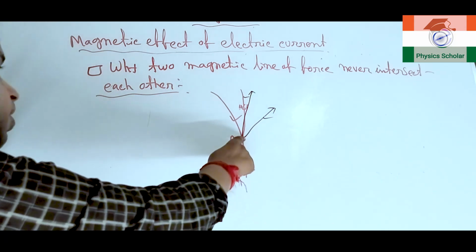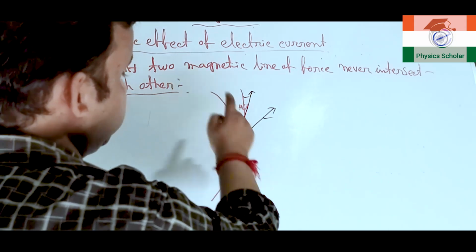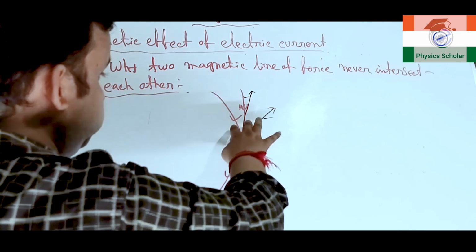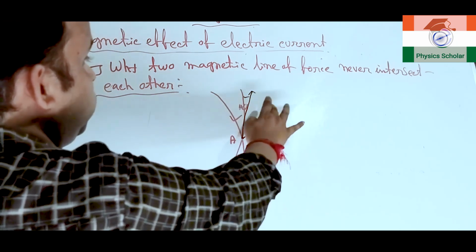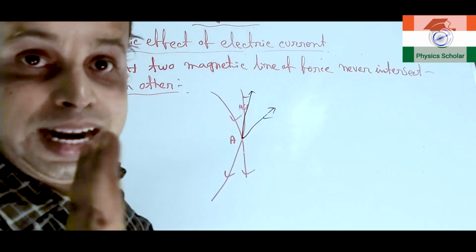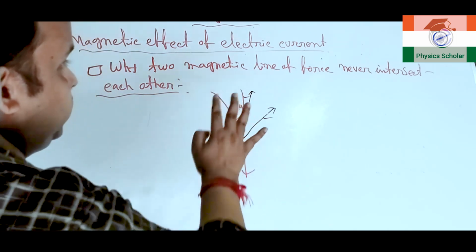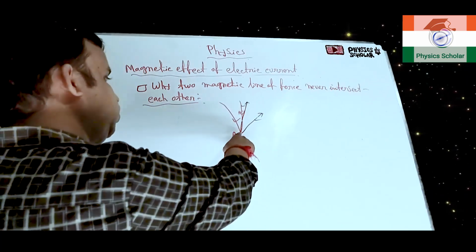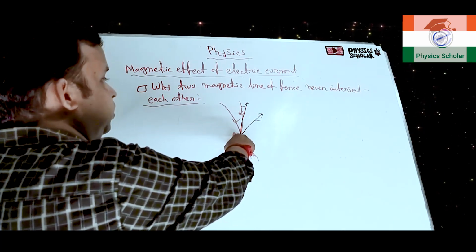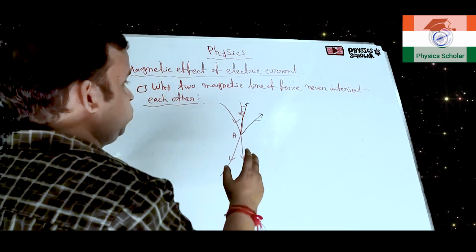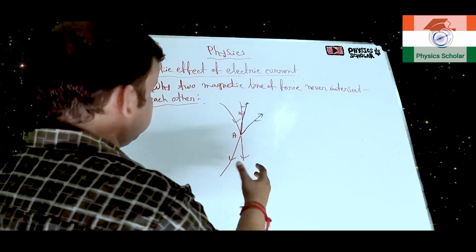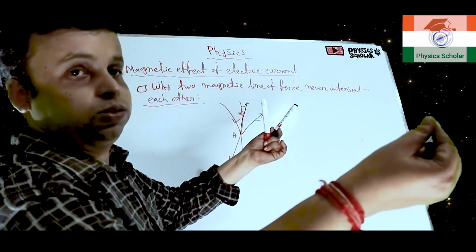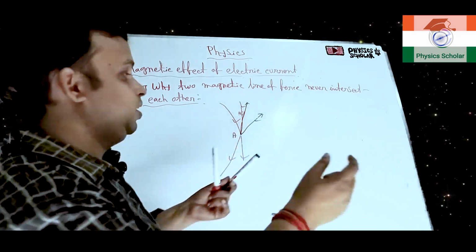That means if suppose the two magnetic lines of force intersect each other, then from that particular point, for the two magnetic lines of force, we can draw two tangents, and the directions of the two tangents will be different. That means, what does it mean? Both the tangents are indicating the direction of the magnetic field, and the direction is not the same, it is different, which is not possible.